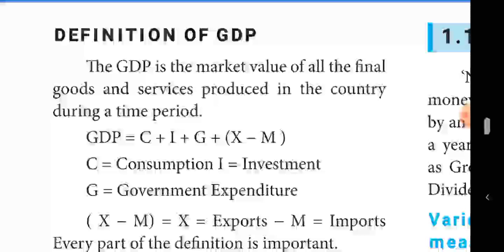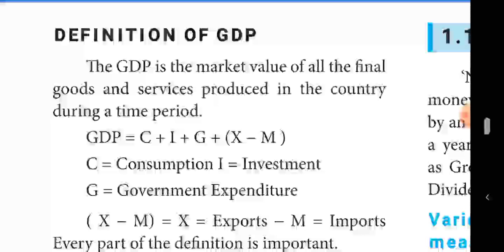Okay, GDP. Then the appreciation they have given, that also you read. Then goods and services, tangible. Goods means tangible. One word question, you mark it. Goods means tangible. Services means intangible. Okay. Then market value means the price at which that particular production is sold, so selling in the market, that price is called market value.